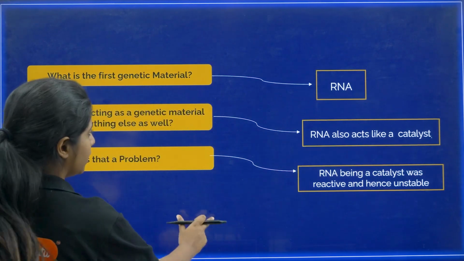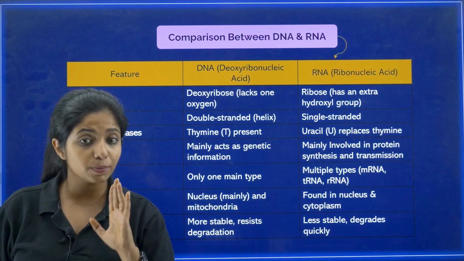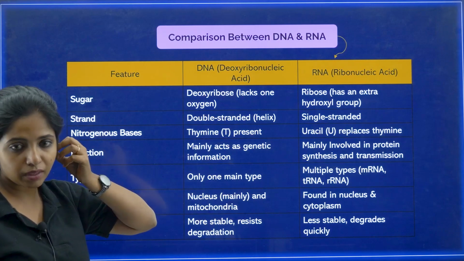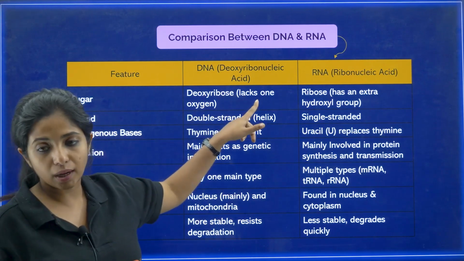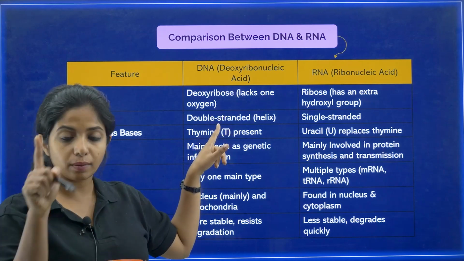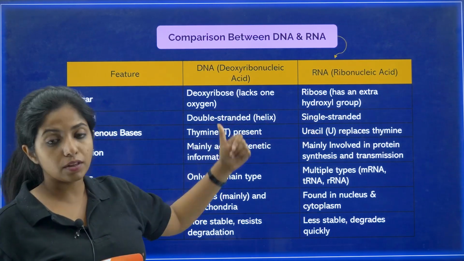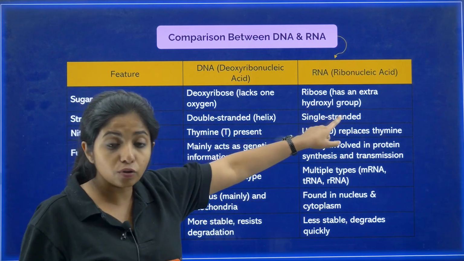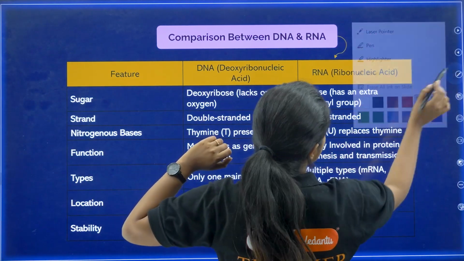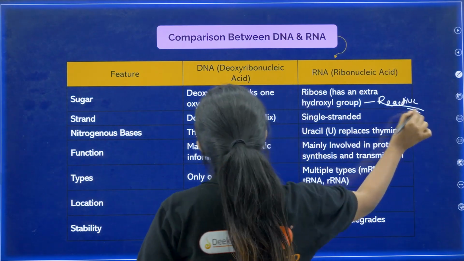Okay. Now this is a small comparison chart between the DNA and RNA that you should be definitely knowing. So why I say that DNA is better? Let's see. Sugar, first thing, deoxyribose, it lacks one oxygen which is there. I told you in the ribose sugar there is OH group, right? So here they have an extra hydroxyl group, but here they do not have it. And this hydroxyl group, my dear children, makes this particular RNA. If you ask me why RNA is reactive, it's because of this particular hydroxyl group which is there.